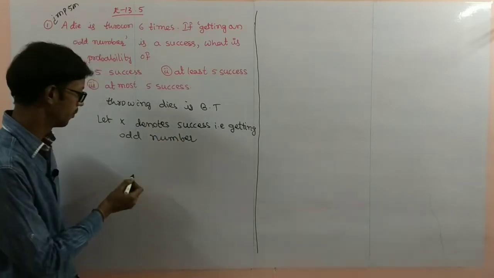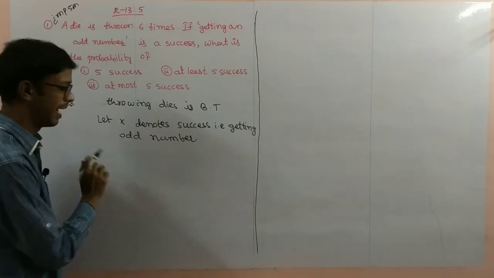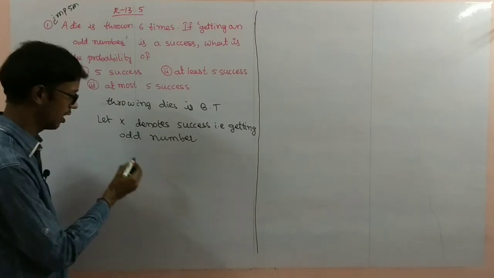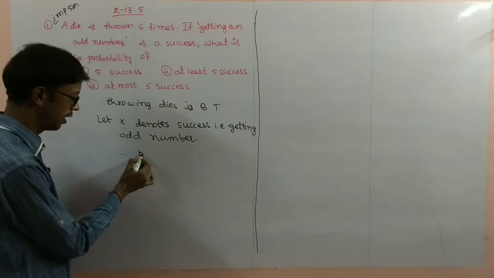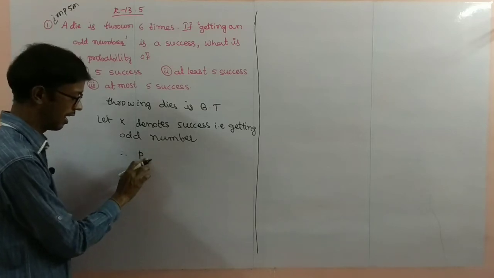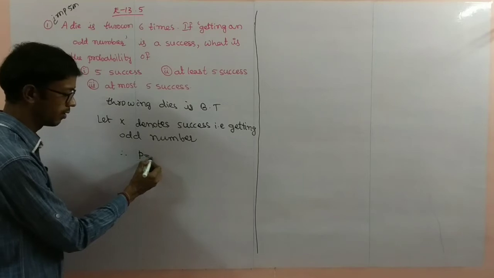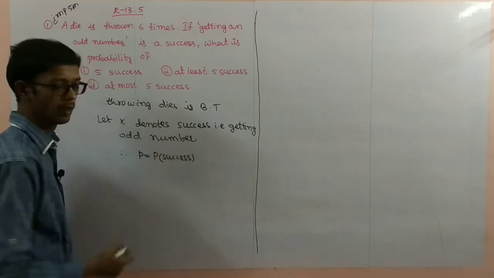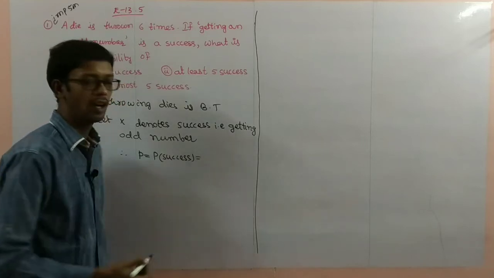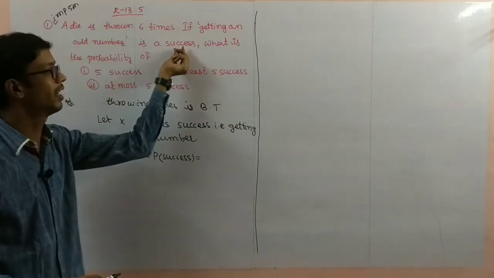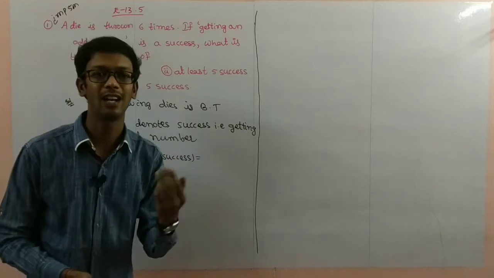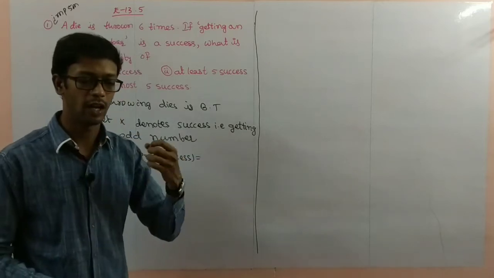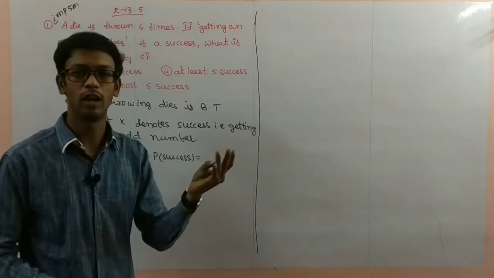So now we have a binomial distribution, therefore P is the success. P is nothing but the probability of success. What is the success here? Getting an odd number is a success. How many odd numbers are there? If you throw a die, you get 1, 2, 3, 4, 5, 6.